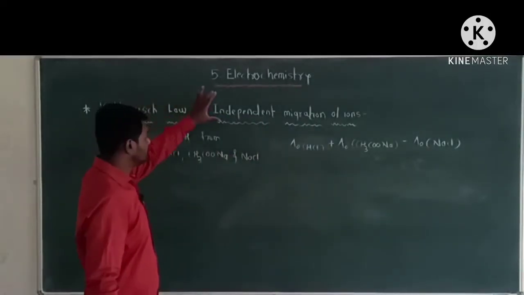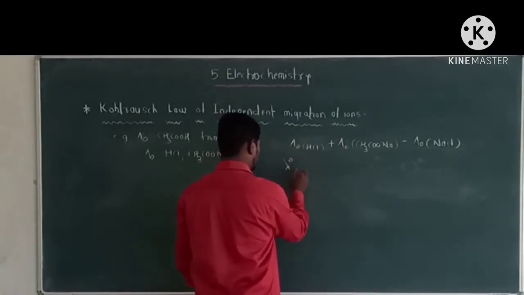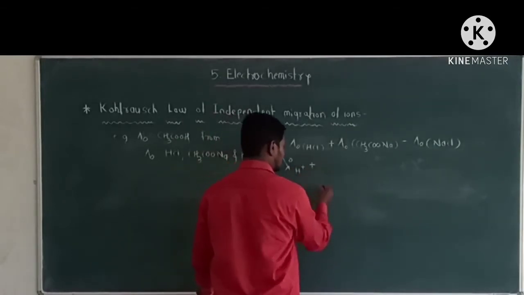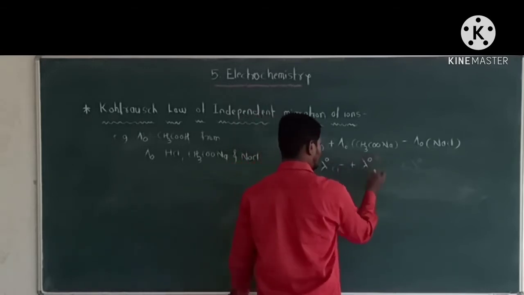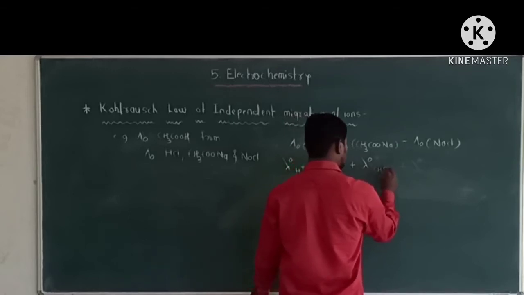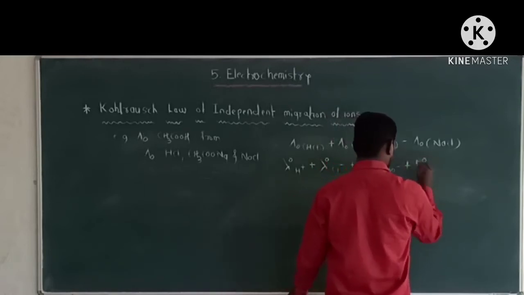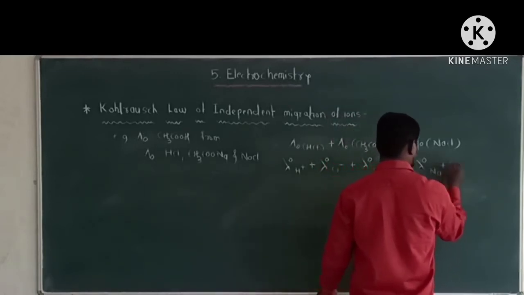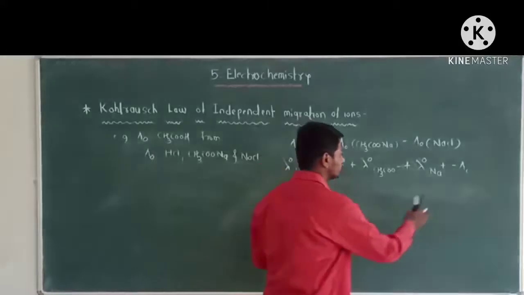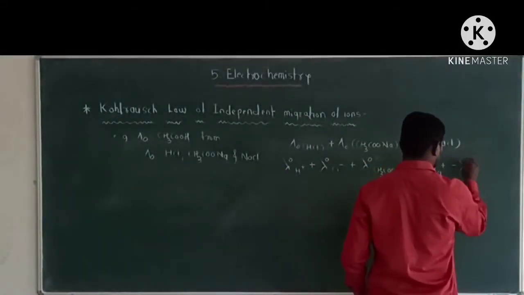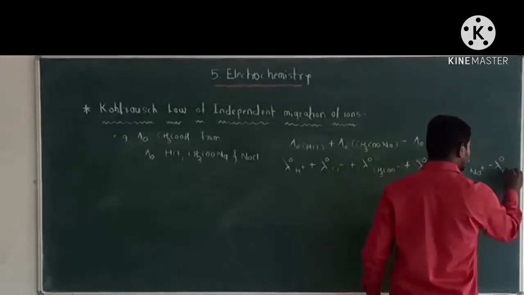Applying Kohlrausch's law of independent migration of ions in this equation, we get lambda 0 of H plus, plus lambda 0 of Cl minus, plus lambda 0 of CH3COO minus, plus lambda 0 of Na plus, minus lambda 0 of Na plus, minus lambda 0 of Cl minus.